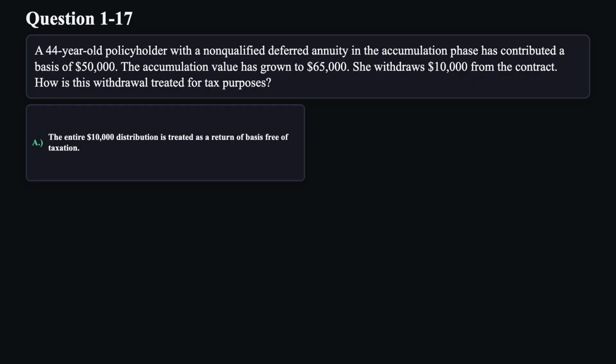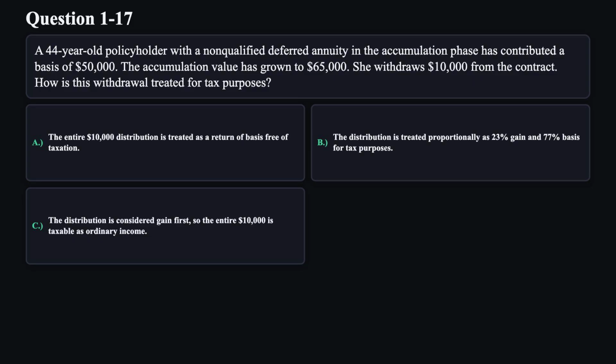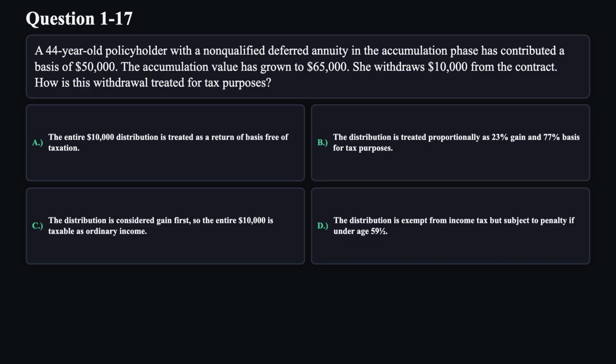A. The entire $10,000 distribution is treated as a return of basis free of taxation. B. The distribution is treated proportionally as 23% gain and 77% basis for tax purposes. C. The distribution is considered gain first, so the entire $10,000 is taxable as ordinary income. D. The distribution is exempt from income tax, but subject to penalty if under age 59 1/2.